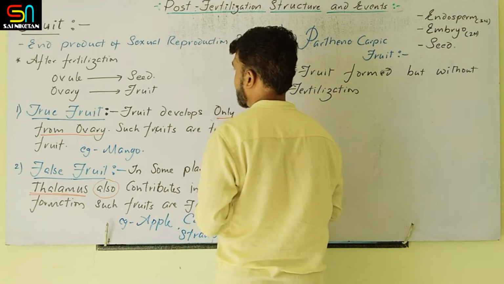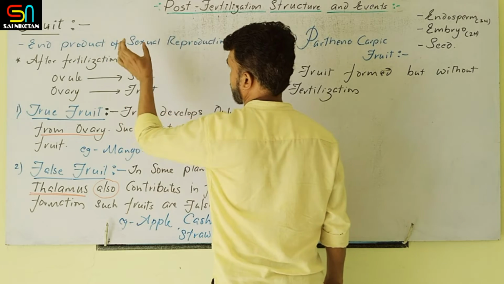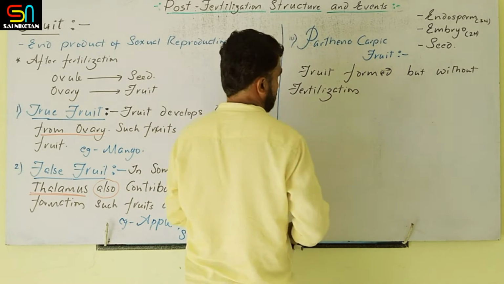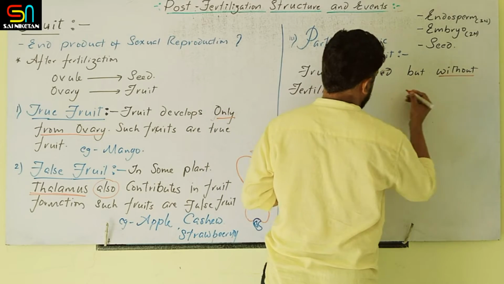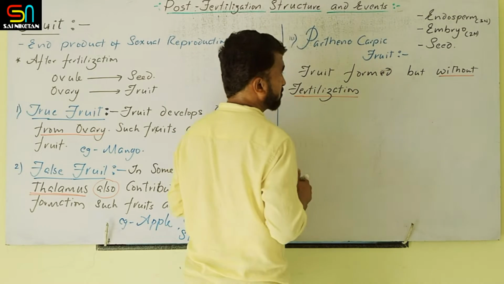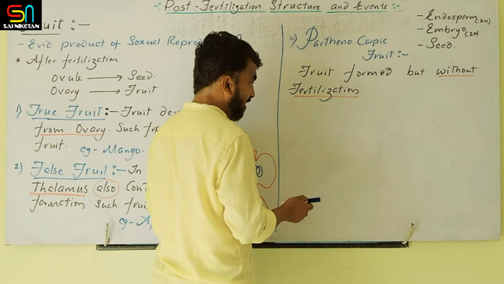Clear? In most of the cases fruit is the end product of sexual reproduction. But in some cases fruit is formed but without fertilization. So such fruits are called the parthenocarpic fruit.